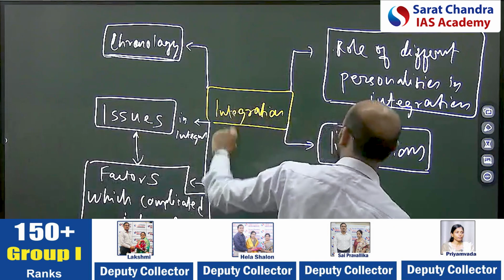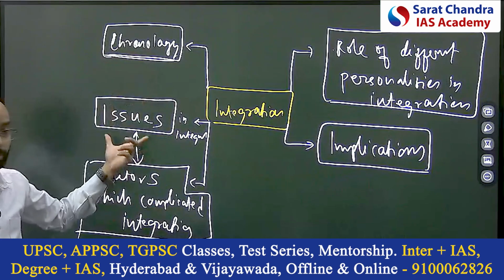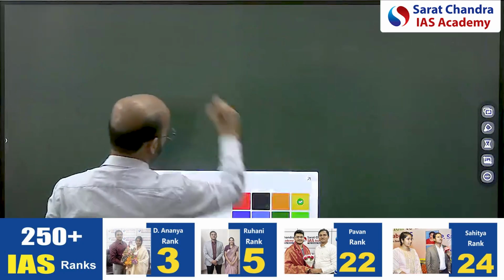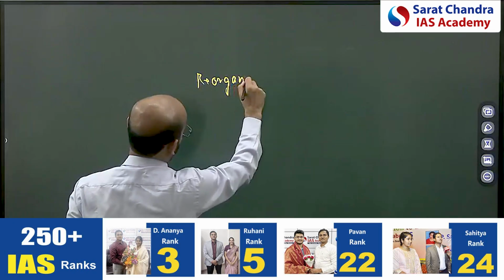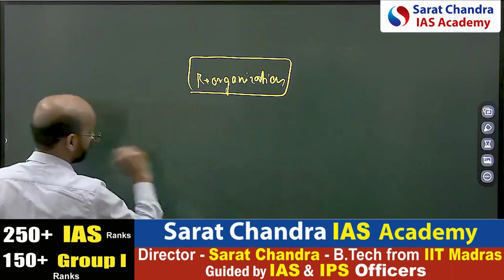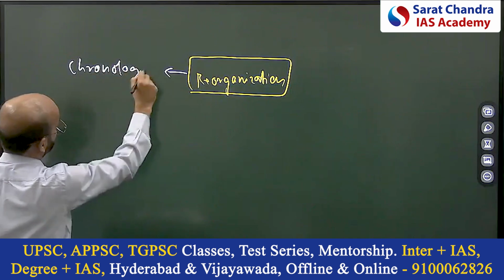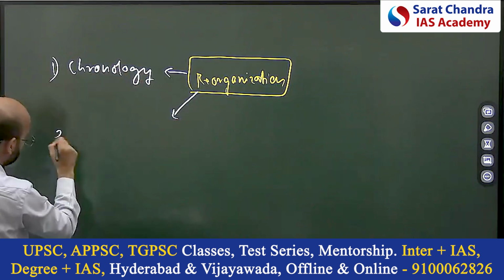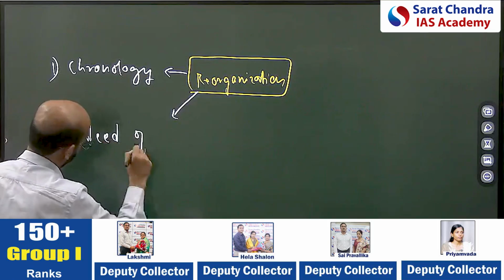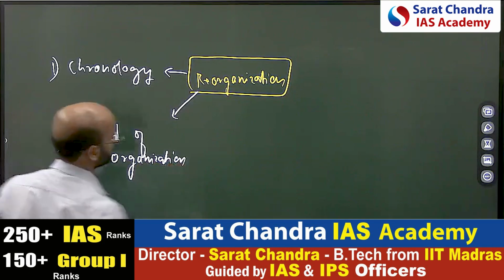Now, this is about the integration. Similarly, for reorganization also, you need to know the different reorganizations that happened, then what issues arose. Especially this linguistic reorganization, the first thing they ask is, remember this chronology again. Second, you have to know what were the needs of reorganization. Political need, social need, and those aspects.